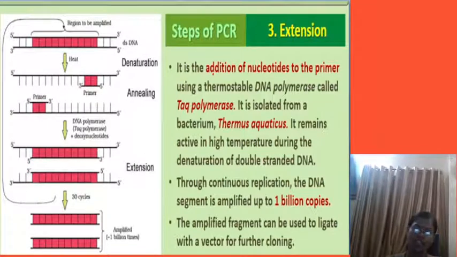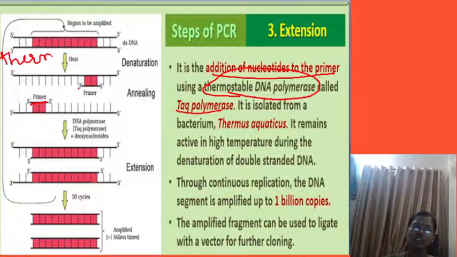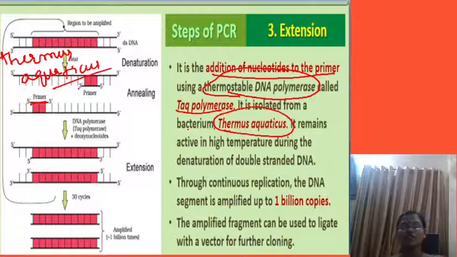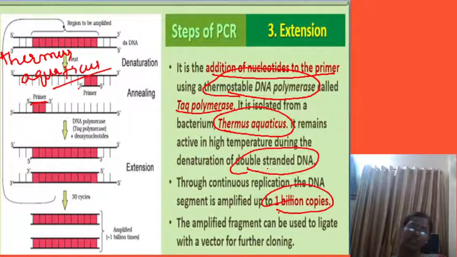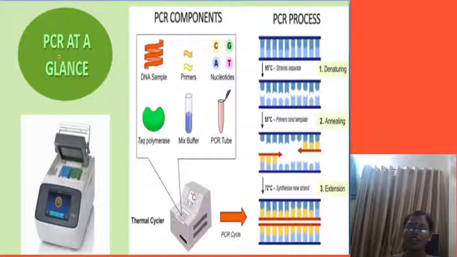What is extension? Addition of nucleotides to the primers with a thermostable enzyme, DNA polymerase called Taq polymerase. Taq stands for Thermus aquaticus, which is the name of the bacteria from which the Taq polymerase is extracted. By continuing this technique, 1 billion copies of DNA can be produced by PCR without changing the sequences.